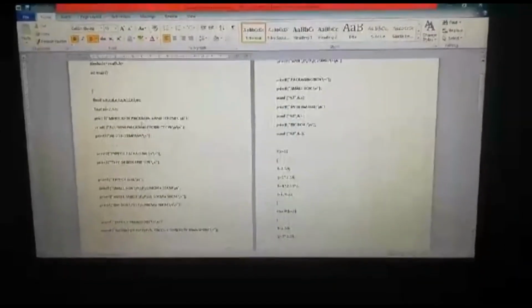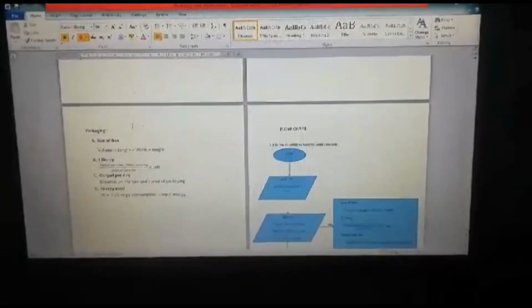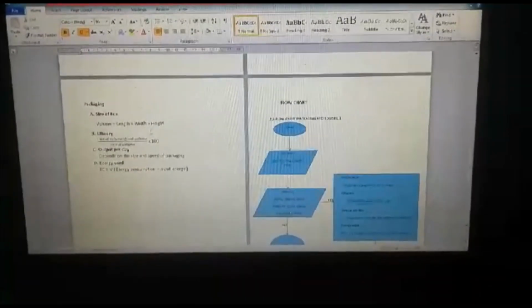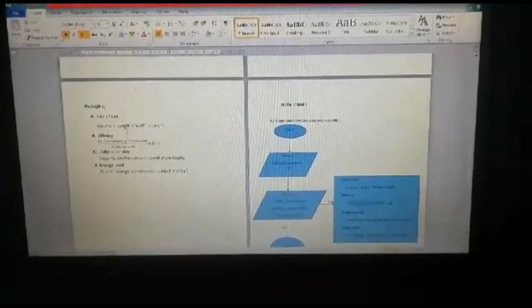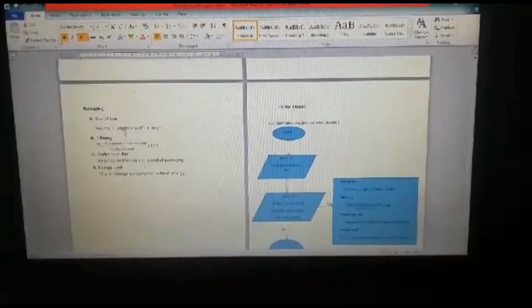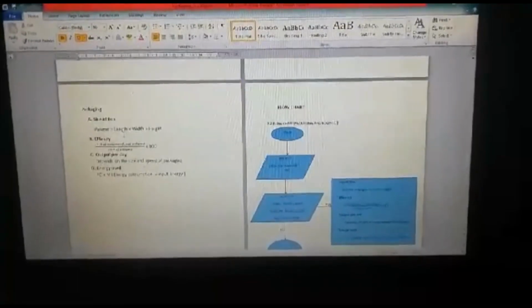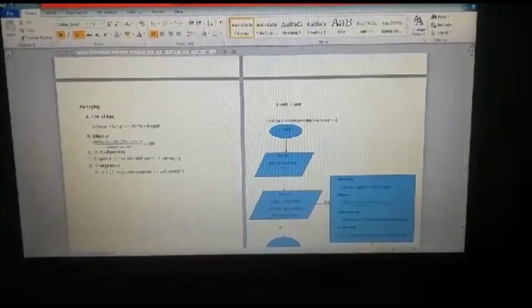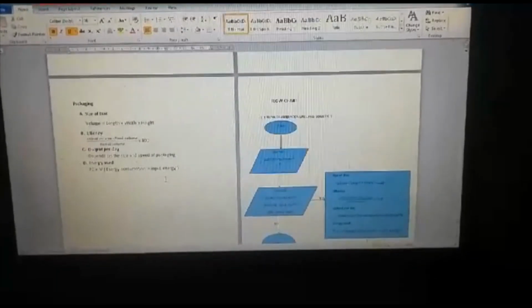Okay, this is the result. Okay, this is the packaging and logistic, the result. Okay, for the packaging, we put size of box, volume, width and height, efficiency, initial volume minus final volume, and divide by initial volume, and output per day depends on speed and size of the packaging. Energy use, that means energy consumption versus input energy.